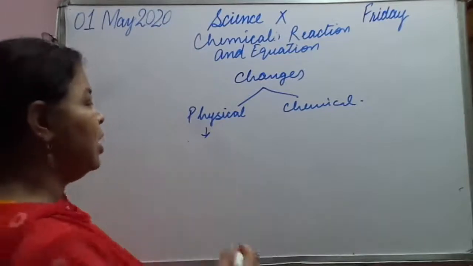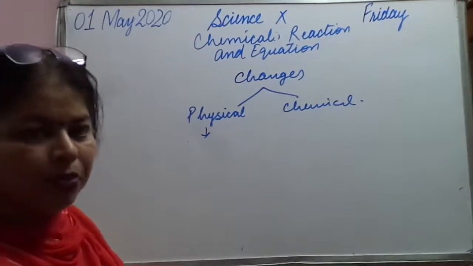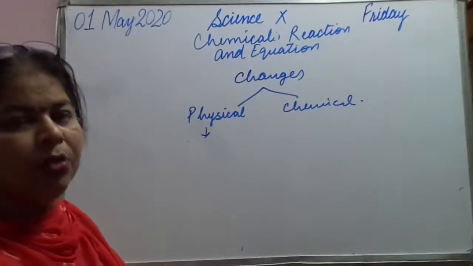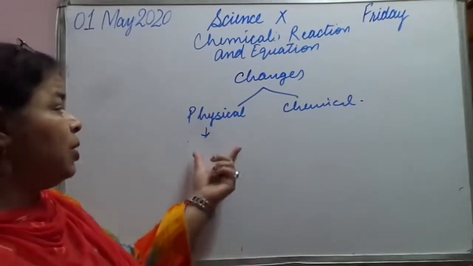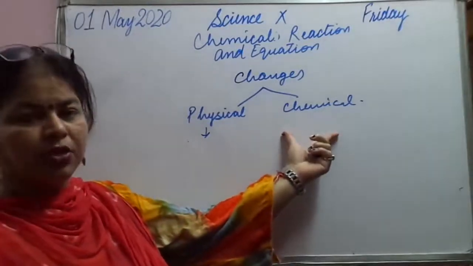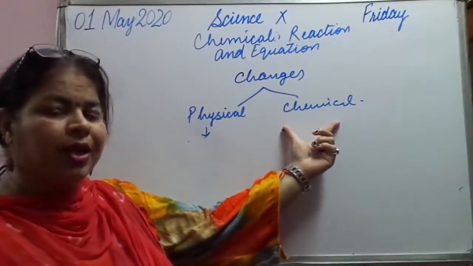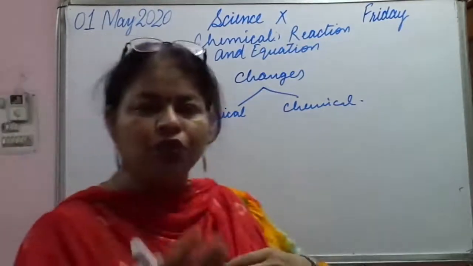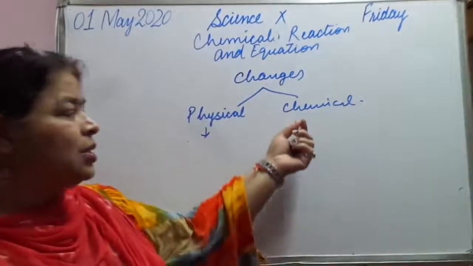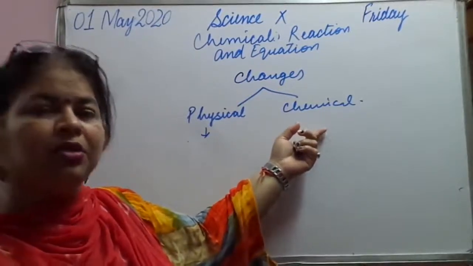So examples are like folding of paper, cutting of wood, tearing a paper, cutting of a piece of cloth, or like these things in which we are saying that no change in chemical properties takes place. Okay. Another one is chemical change. In this type of change, what happens to the substance? It completely transforms into another substance. Okay, something new is formed. The physical as well as chemical properties are changed. So in this chapter we are going to learn about the chemical changes only.